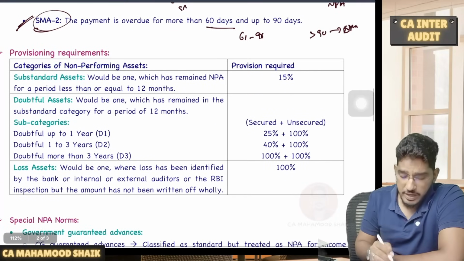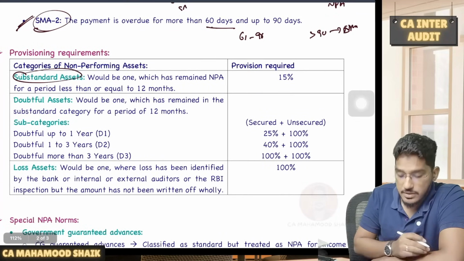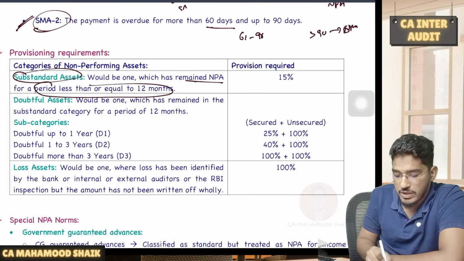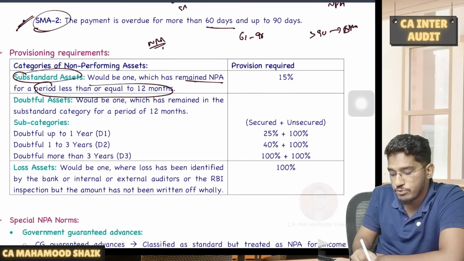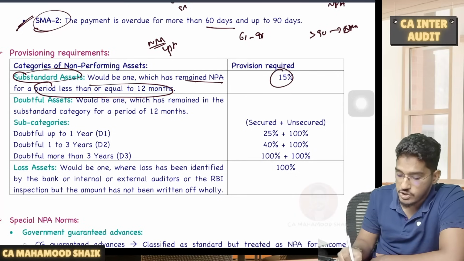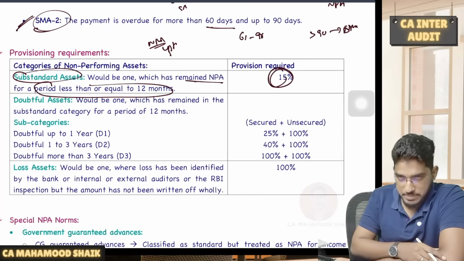How much provision you are required to maintain for substandard assets? Generally, what is a substandard asset? A substandard asset will be one which has remained in NPA category for a period less than or equal to 12 months. If an account has become NPA up to 12 months, it will remain in the substandard category. And for those assets, you are required to maintain a provision of 15%.